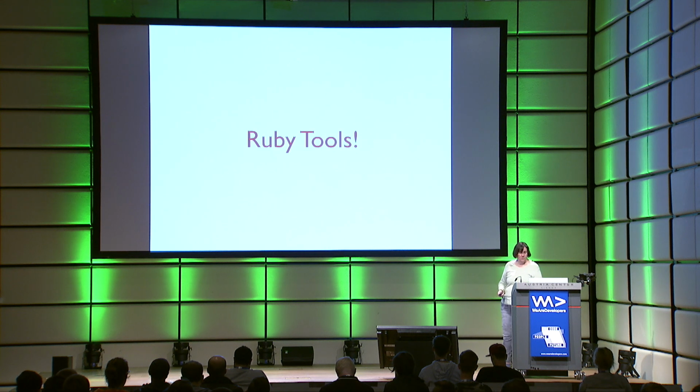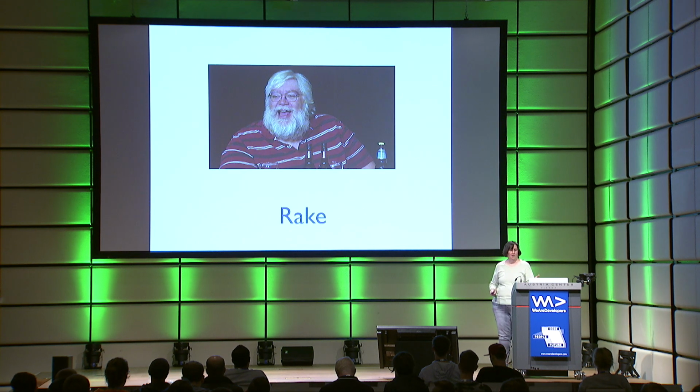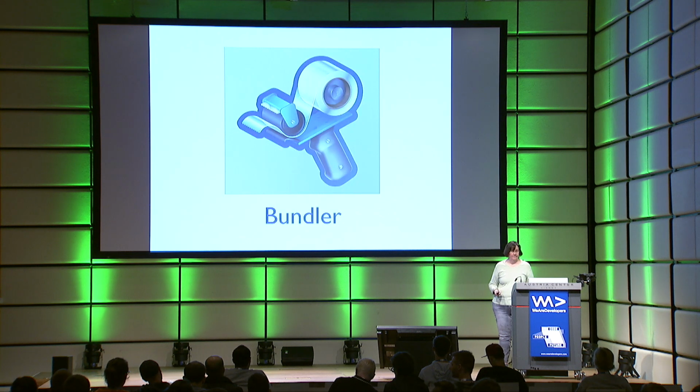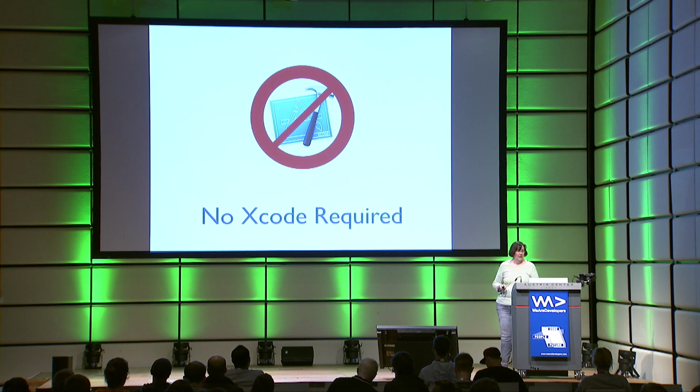And then there's all the Ruby tools. We have Ruby tools like Rake, which we already talked about. There's Ruby gems, which are all the libraries that provide functions for web access, integration with social media, mapping, data access, screen layout, and so many more. And Bundler, we can use Bundler to keep all those gems together in your project and keep all the versions compatible with each other. And you do not need to use Xcode.